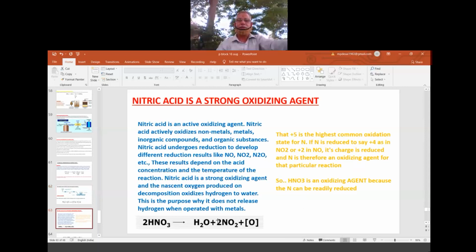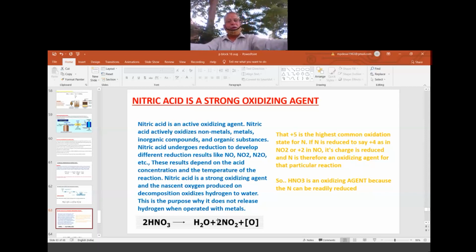Second important property of nitric acid. Among the three acids which are called mineral acids, the most common lab acids, HNO3, H2SO4, HCl, it is HNO3 which is the strong oxidizing agent. So on two reasons, we expect its oxidizing nature. Number one, please check the OS of N in HNO3. When we calculate the ON or the OS of nitrogen in HNO3, it is the highest. It is +5.